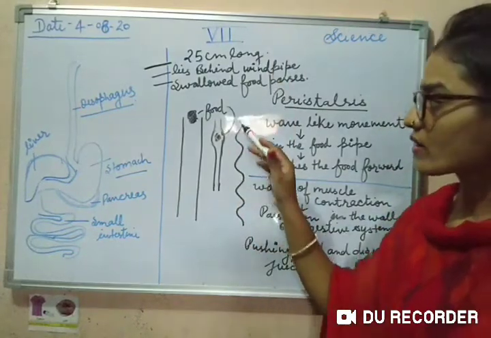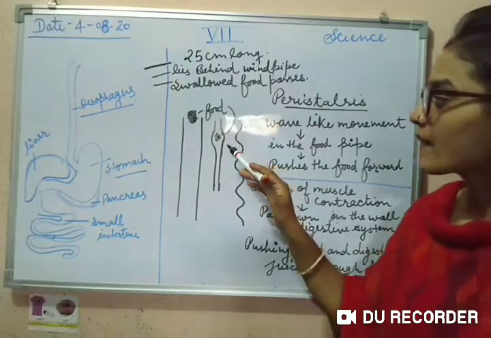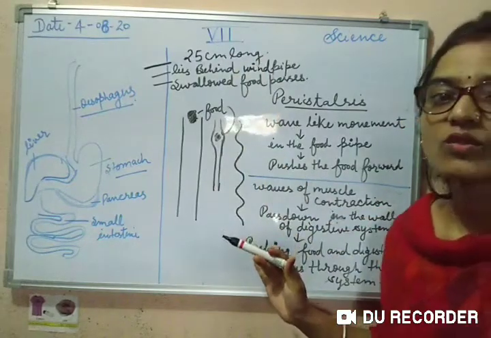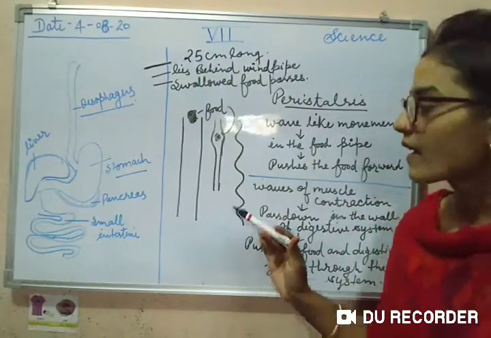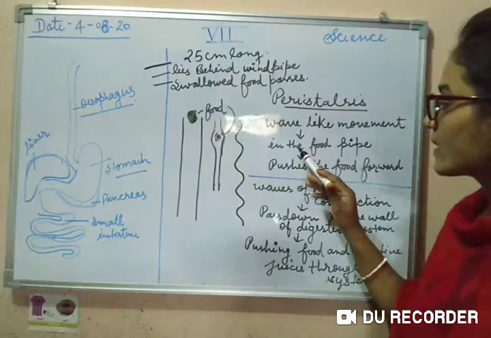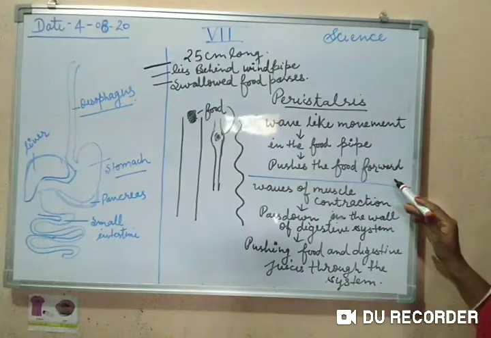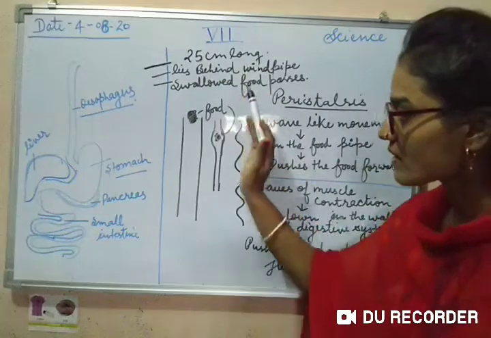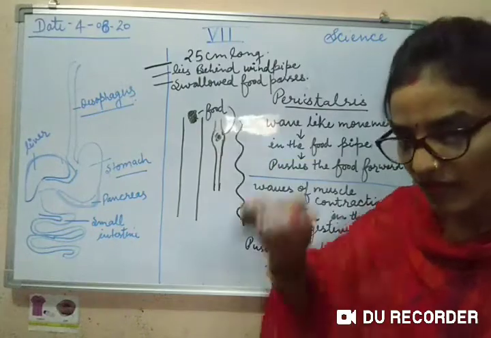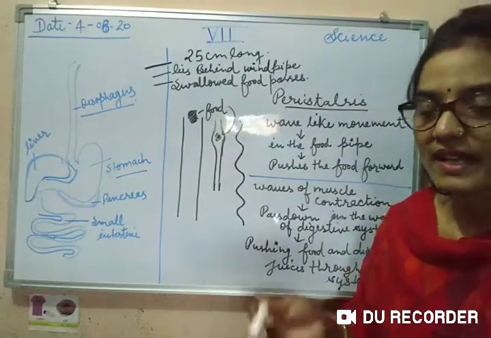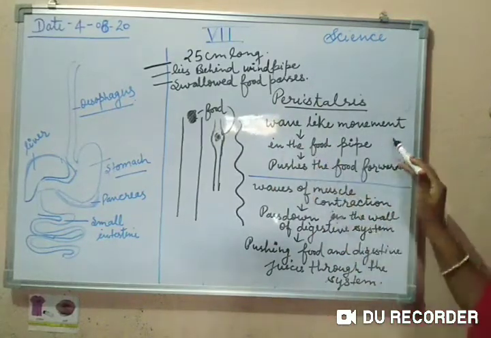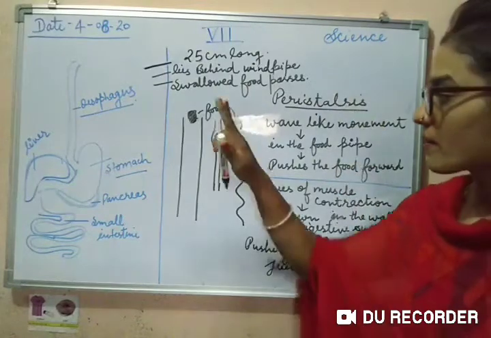This contraction of muscles will go on, so one wave-like structure will form in the whole alimentary canal. This wave-like structure pushes the food forward in the food pipe and in the alimentary canal also. So this wave-like movement is called peristalsis.